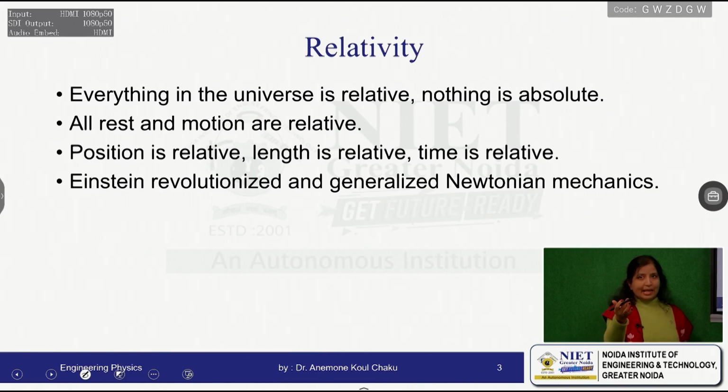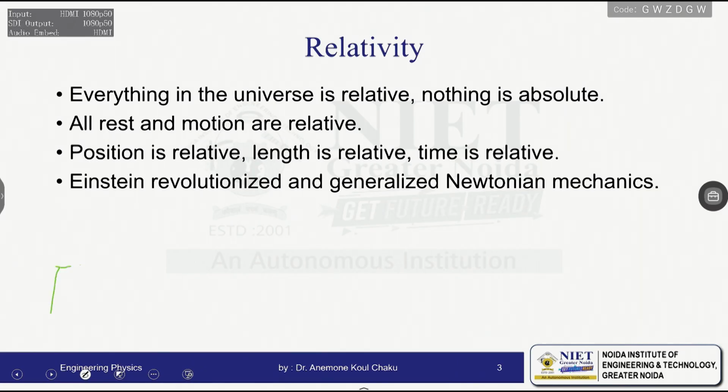Citing one more example to explain this, I will just take a platform. A person is standing on the platform. Suppose the person is A, and he is observing a train moving with some speed of 150 kilometers per hour. Now two persons, B and C, are standing in the same compartment of the train.